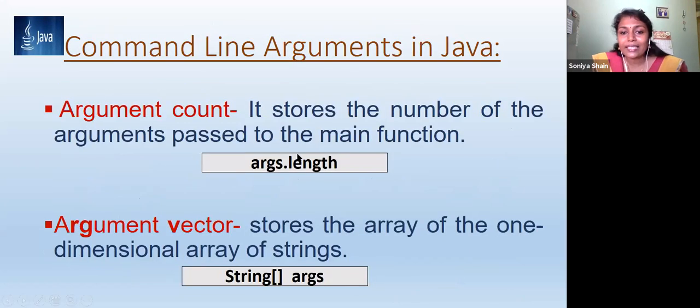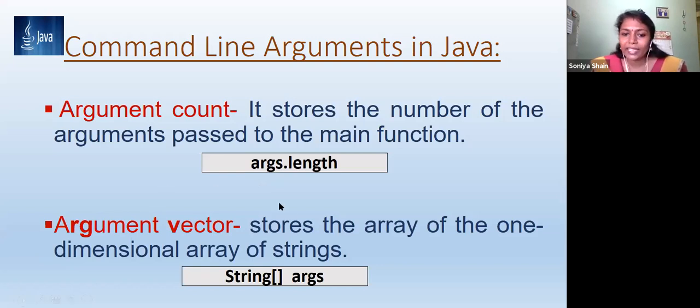And args.length means how many arguments you passed, the length of the string array named args. Okay, so argument count is the number of arguments passed through the command line. And next, argument vector means the command line arguments you passed.